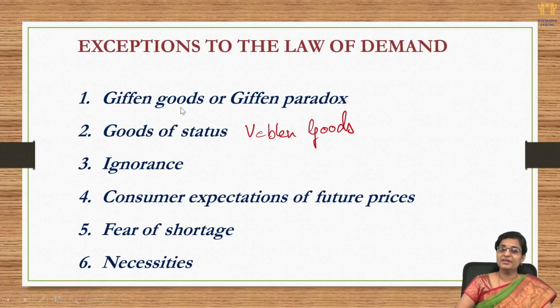So these are all clear cases where our law of demand, which we have discussed so far, that is when there is an increase in the price, there is a decrease in the quantity demanded of a commodity, or when there is a decrease in the price of a product, there is an increase in the quantity demanded of a particular commodity. This law doesn't hold good in the case of all these six major constraints.